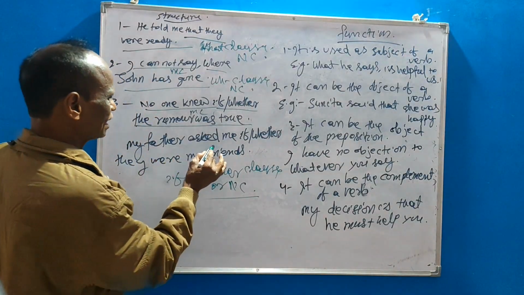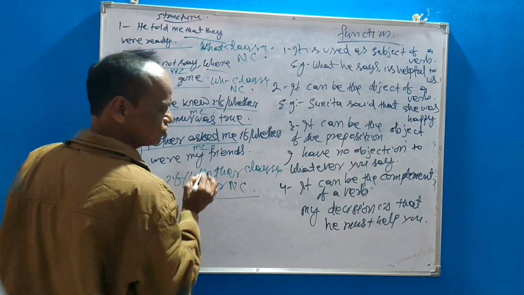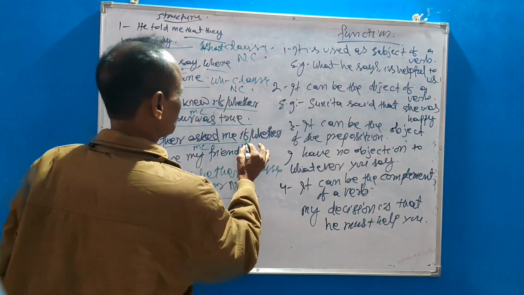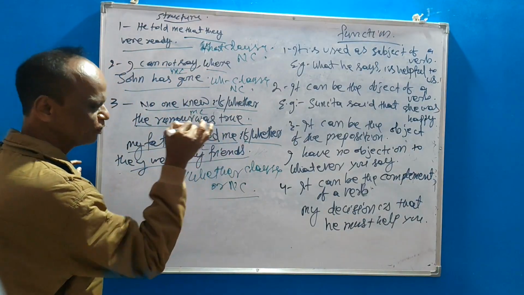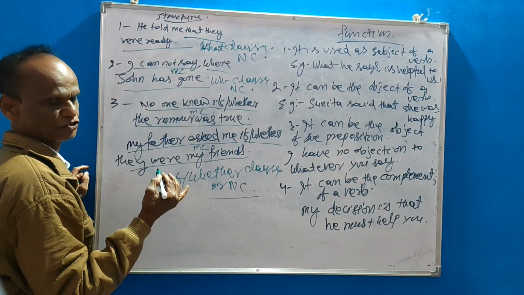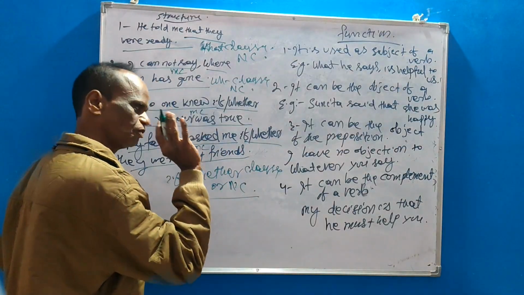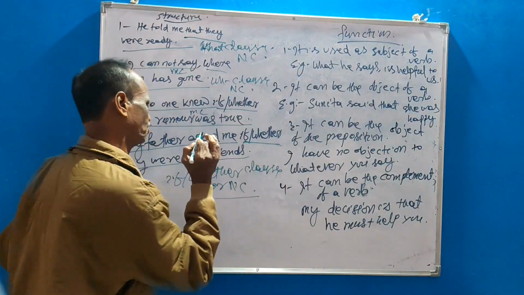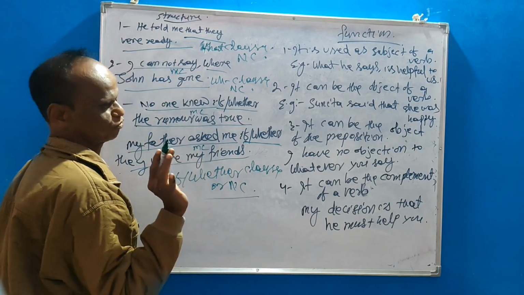Another example, father asked me, main clause or say independent clause, if whether they were my friends. It is if whether clause or say noun clause. When dependent clause or say subordinate clause begins with if whether, that is known as if whether clause or say noun clause.